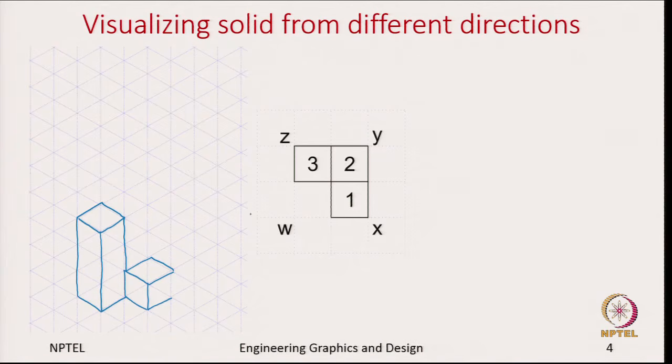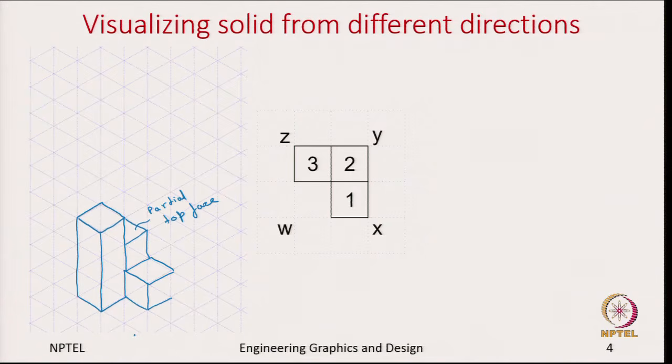And behind we have these 2 cubes. If you notice, we are only able to see the partial top face, because it is being blocked by this stack of 3 cubes.